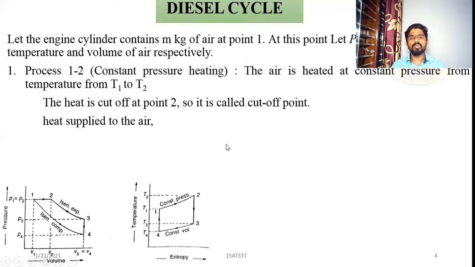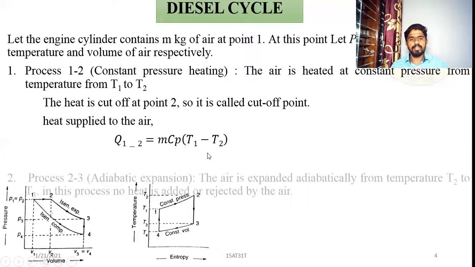Heat supplied to the air, Q1-2, is equal to mCp into (T2 minus T1). Why have we used Cp instead of Cv? Cp is the specific heat at constant pressure, because the process is constant pressure. That's why we have used Cp here. What is m? m is the mass of the air. T1 is the initial temperature, T2 is the final temperature.